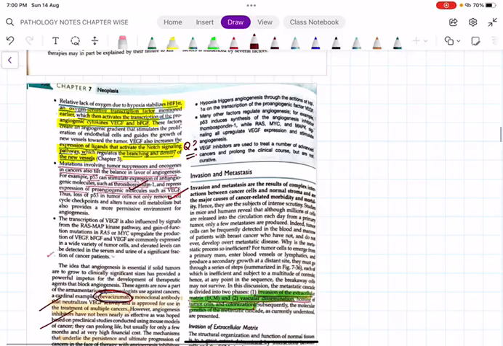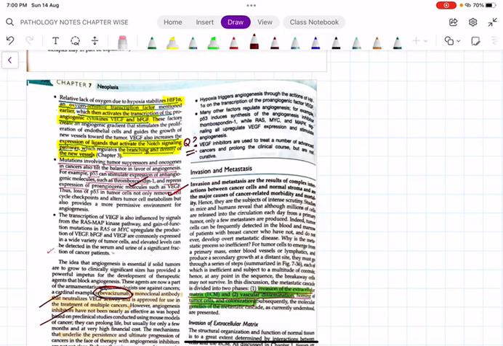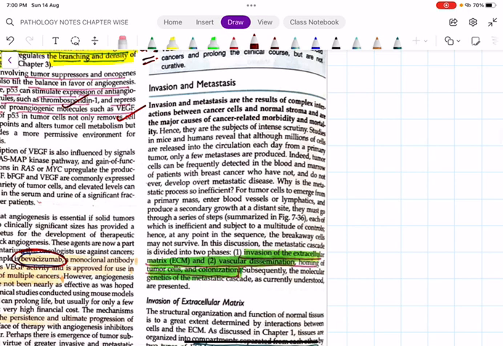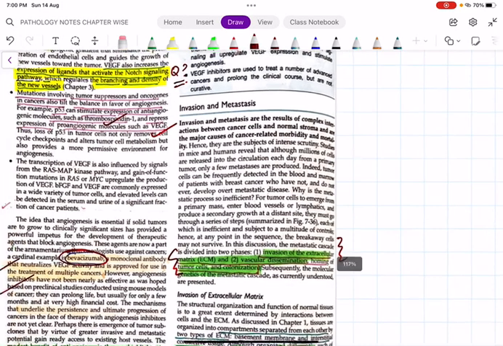Invasion and metastasis is a standard short and long question which has been asked in your exam. First we have to write what we mean by invasion and metastasis. What are the two phases involved in the metastatic cascade? Number one, we have to breach and break the extracellular matrix. Number two, we have to get into the blood, and finally reach other places. That is invasion of the extracellular matrix and vascular dissemination, then homing of the tumor cells and colonization.